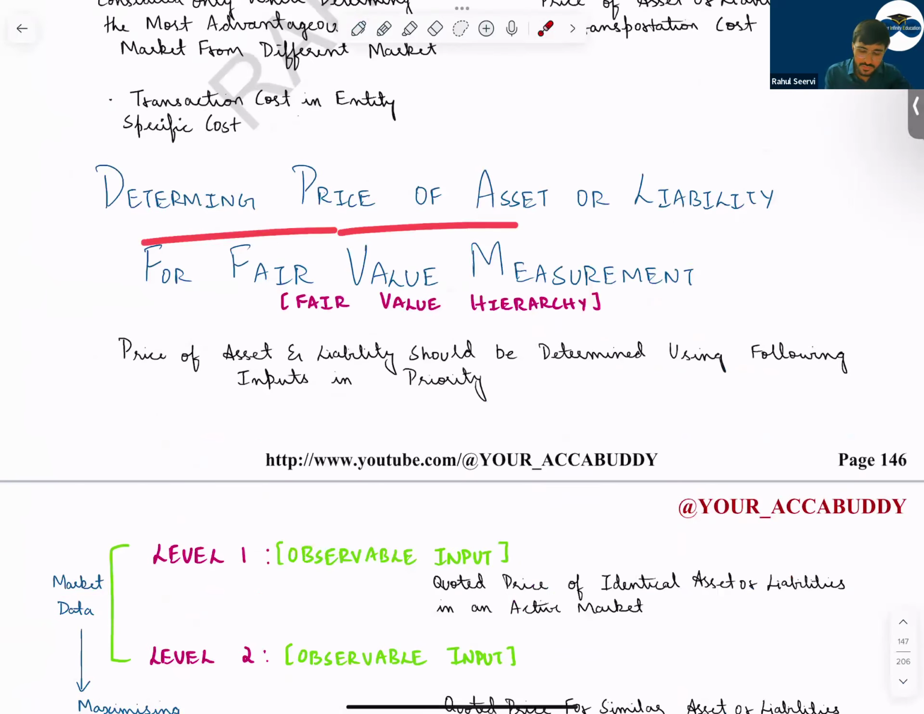Now, determining the price of the asset or liability for fair value measurement: the fair value hierarchy. When you calculate the fair value, you take some data. That data should be based on the market. It should be market data. It should not be your own data, like I estimate or I assume that this will happen. No. What is the data which is available in the market? Use that so that the true value will be calculated.